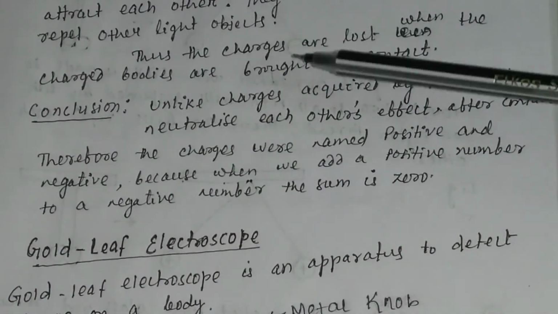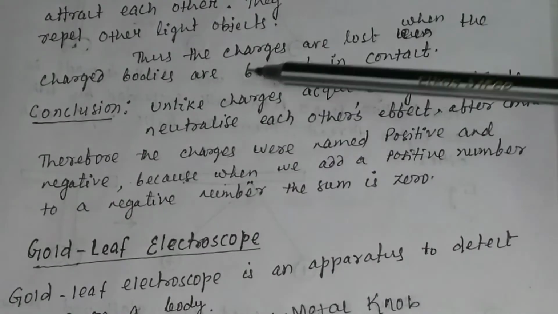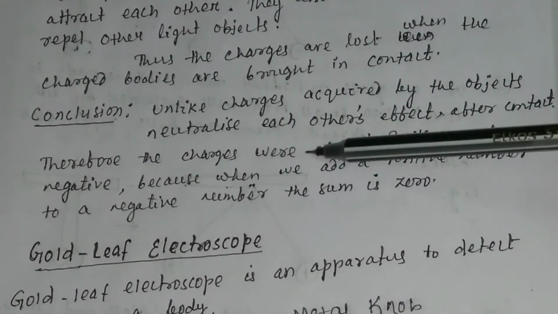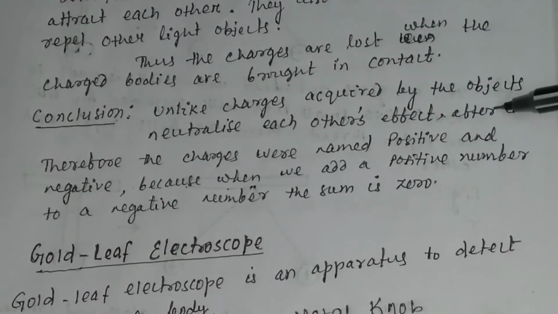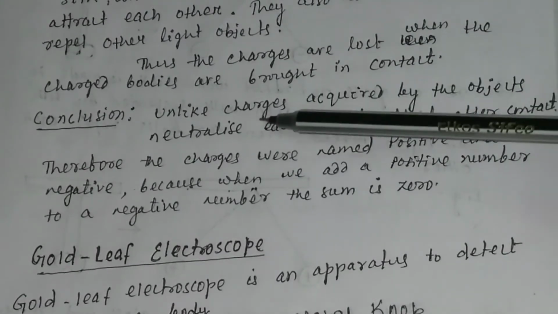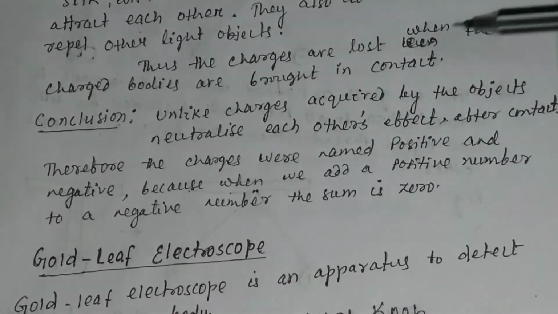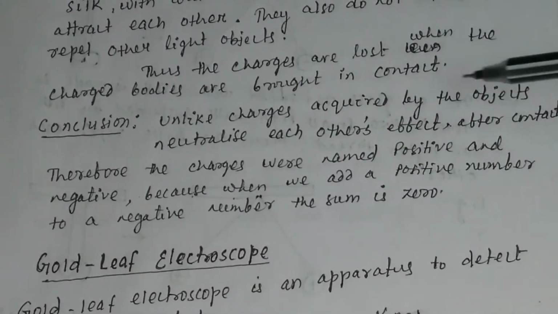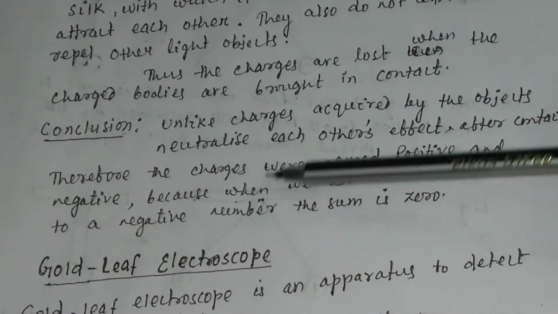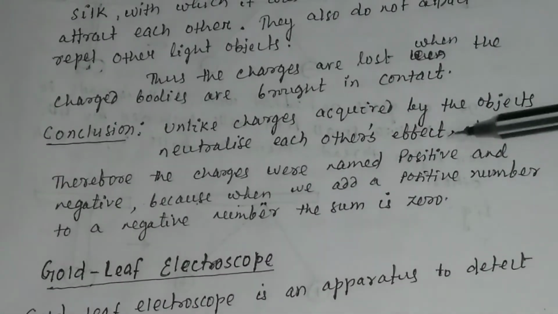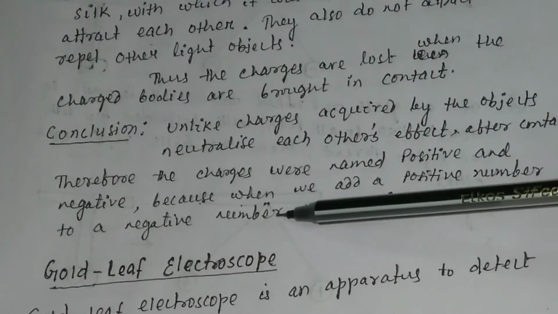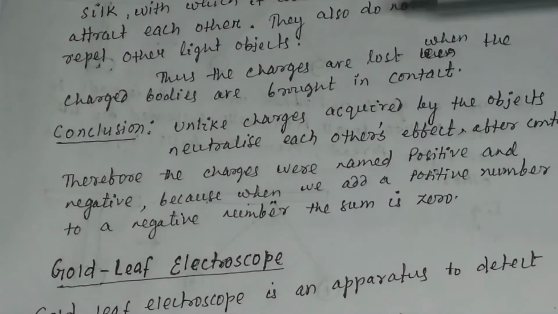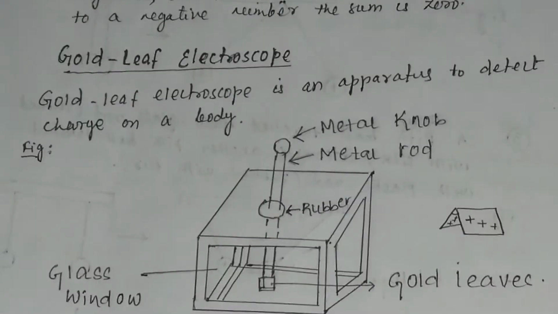So what conclusion do you get from this experiment? Unlike charges acquired by the objects neutralize each other's effect after contact. Therefore, the charges were named positive and negative, because when you add a positive number to a negative number, the sum will be equal to 0.